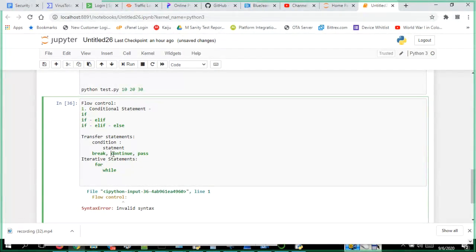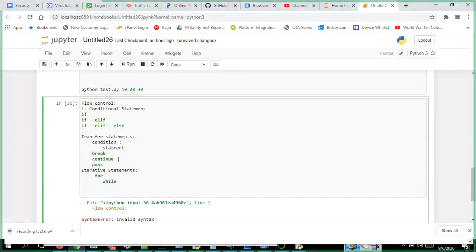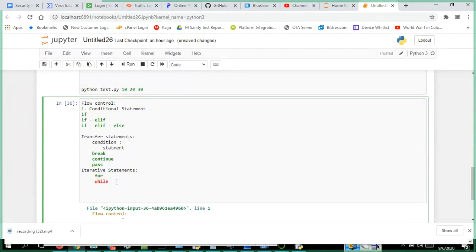In a program you can use any one of these conditional or transfer statements. For looping, you can use for loop or while loop. There is something called a do while loop, which is not there in Python. Just remember, you have only two: for loop and while.